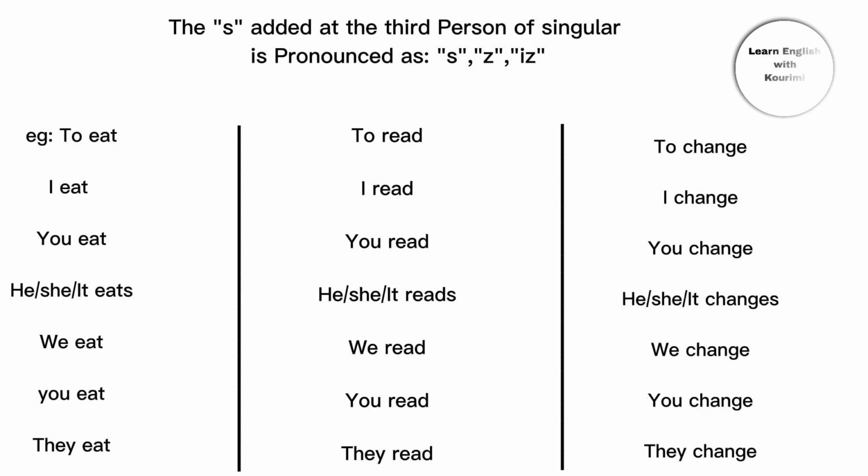The s added at the third person singular is pronounced as s or z. E.g., to eat. I eat. You eat. He, she, it eats. We eat. You eat. They eat. To read. I read. You read. He, she, it reads. We read. You read. They read. To change. I change. You change. He, she, it changes. We change. You change. They change.